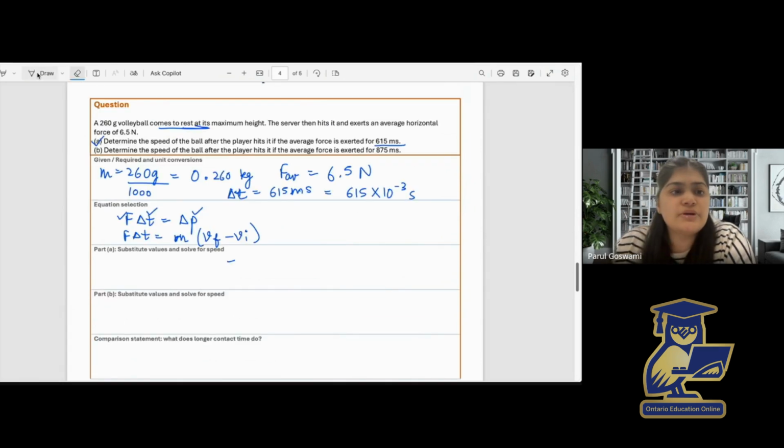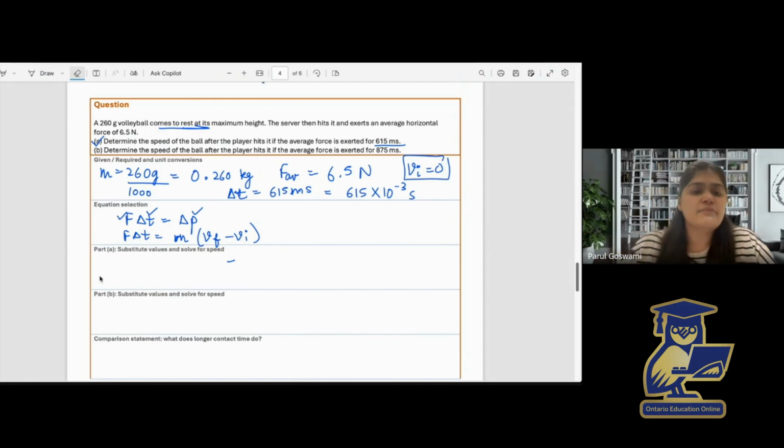There is an important piece of information given in the question: a 260-gram volleyball comes to rest at its maximum height, and then the server hits it and exerts an average horizontal force. Coming to rest means the velocity is zero. So the initial velocity is given to us as zero. In the given quantities, we can write vi is zero.